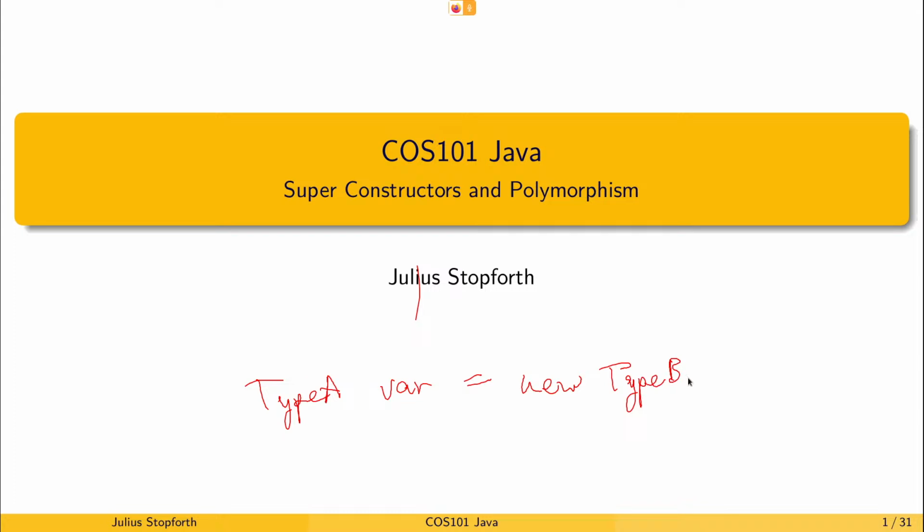But there's a special rule that we're going to follow. This concept, where we have one type and we're casting almost another type into a variable, is related to polymorphism, which we'll talk about today.